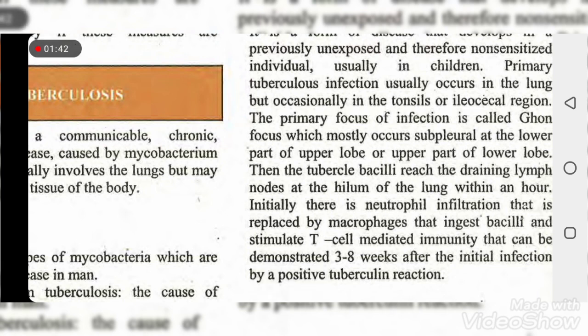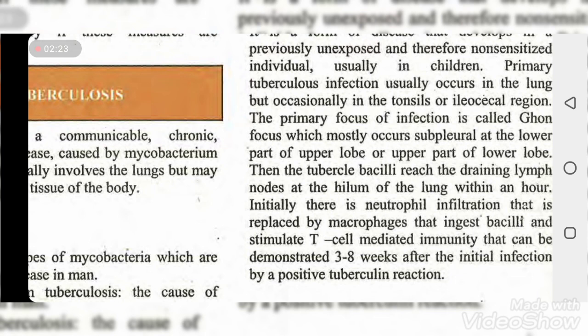So the primary tuberculosis occurs mostly subpleural, at the lower part of the upper lobe or upper part of the lower lobe. Then the tubercle bacilli reach the draining lymph node at the hilum of the lung within hours. Initially there is neutrophil infiltration that is replaced by macrophages that ingest bacilli and stimulate T-cell mediated immunity, which can be demonstrated 3 to 8 weeks after the initial infection by a positive tuberculin reaction.